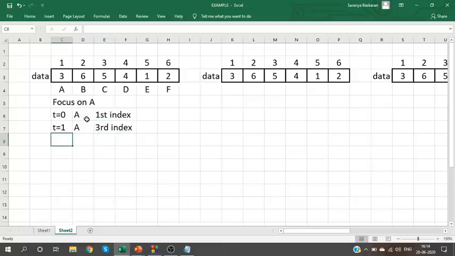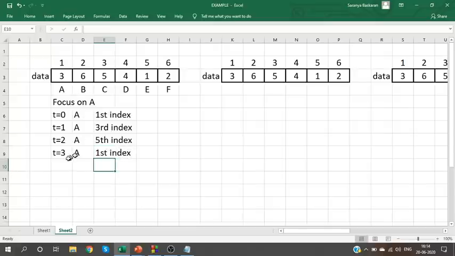After 2 seconds, it is now at the third index. From the third index, it will go to the fifth index, right? A goes to the fifth index. After 3 seconds, from the fifth index, A will go back to the first index, right?